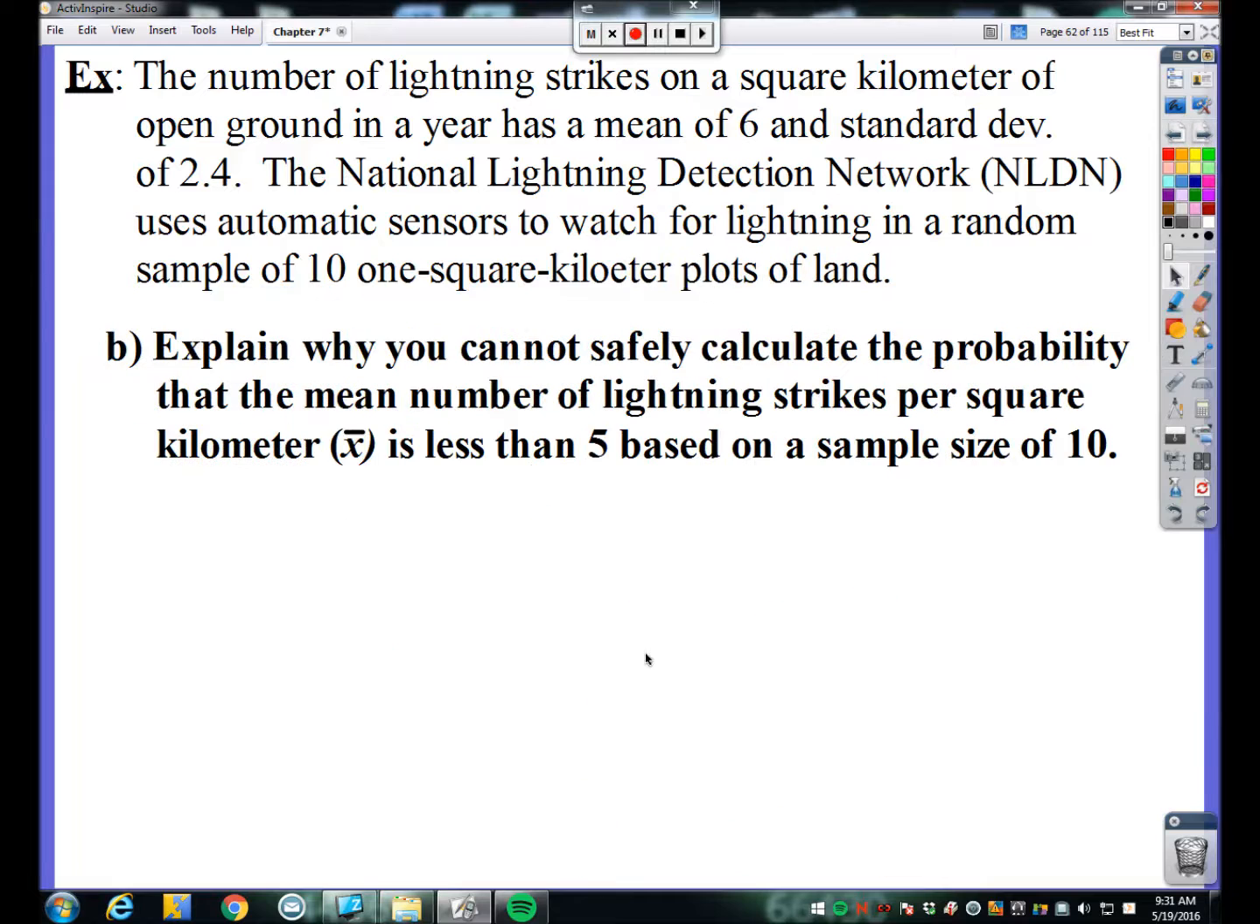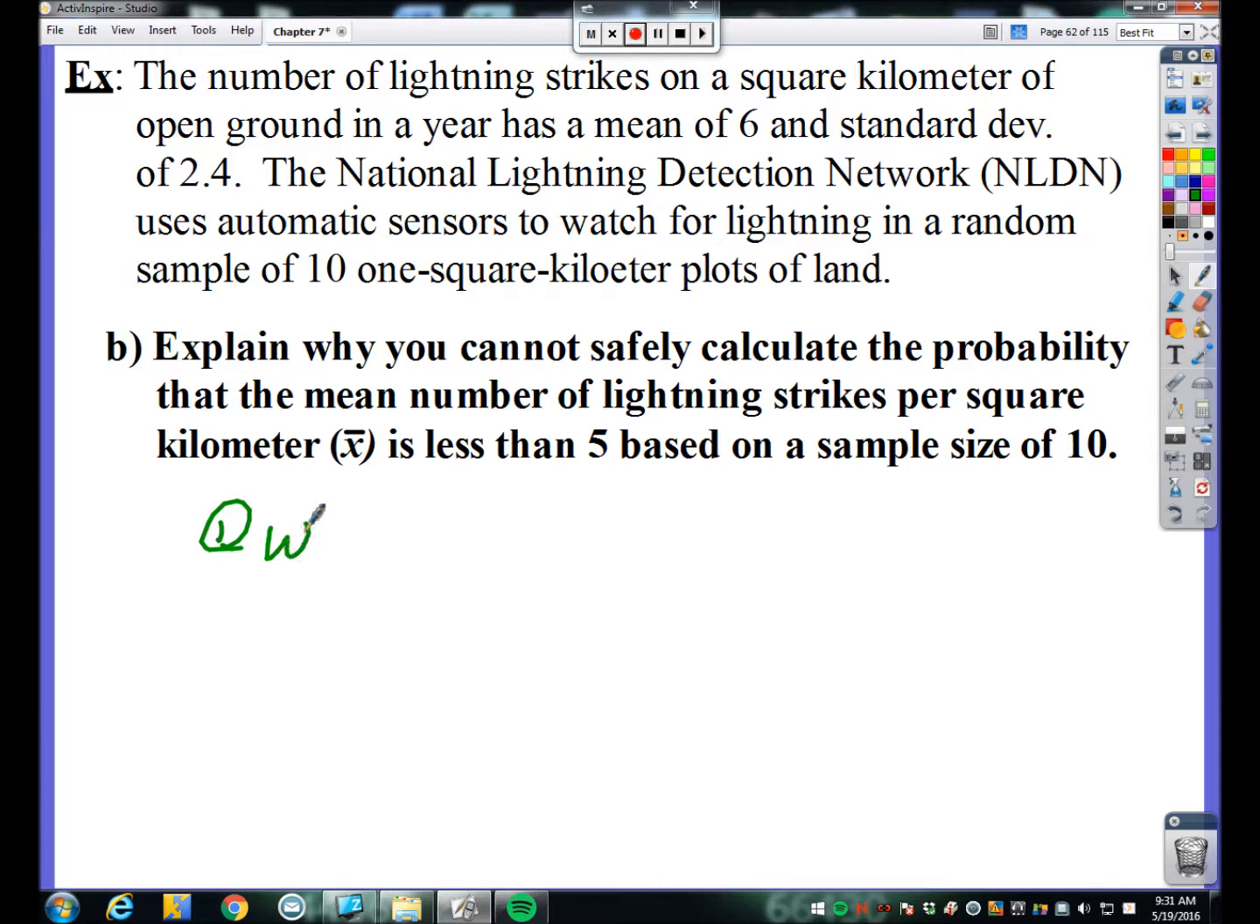So part B leads us into that thing right there that we just talked about. It says explain why you cannot safely calculate the probability that the mean number of lightning strikes per square kilometer, x bar, is less than 5 based on a sample size of 10. So what we'd want to try to do is be able to calculate this probability using a normal distribution here, but we don't know that the sampling distribution is approximately normal. So in our explanation, I'm going to give 2 real reasons why we can't do this probability.